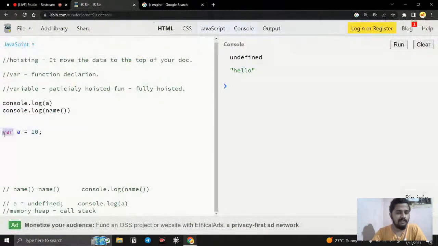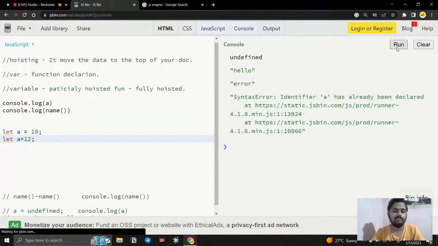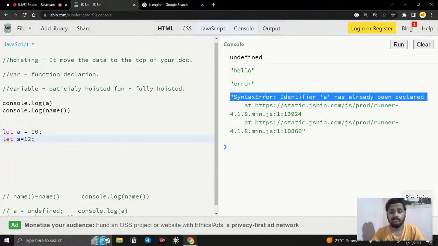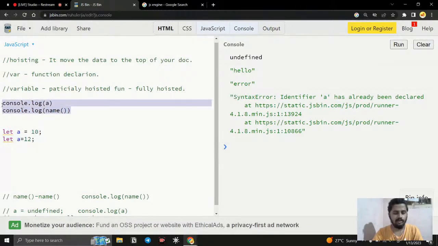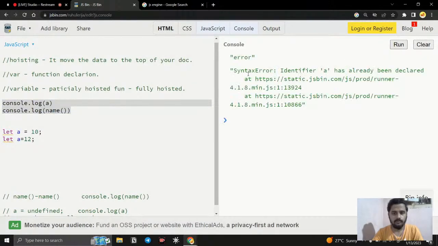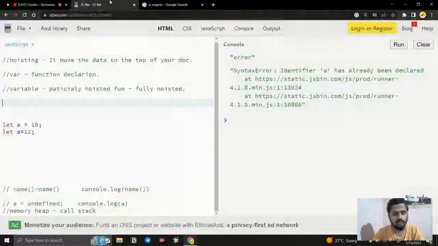For example, if I say let a is equal to 10, and if I say let a equal to 12, it is completely not possible. Why? Because the same variable is initialized twice, so it is throwing me a syntax error. Remember the word syntax error, which means no other code is going to work. If you write console.log a, console.log name, anything like that, those lines will not work because it is a syntax error. When you have a syntax error, any other code in your file is not going to work. You need to understand that.